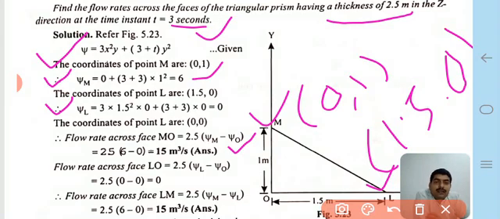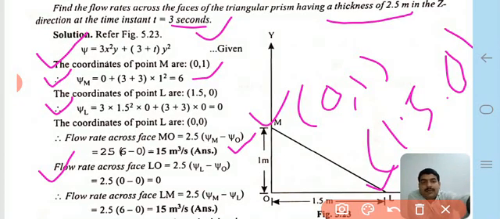And now we calculate the flow rate across the face LO, which is the face on the x-axis. That is 2.5 into psi L minus psi O, and psi L is 0, and psi O is already 0.